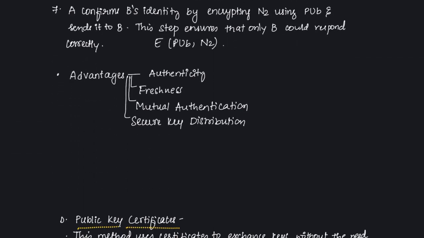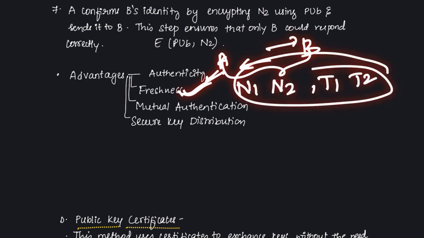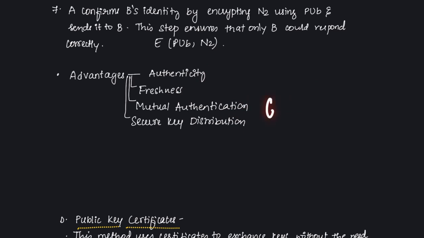Next, speaking of the advantages. First one is authenticity. By making use of the public key authority, we ensure that public keys are authentic and belong to either A or B, whichever is being claimed. Then freshness. By making use of N1 and N2, and timestamps T1 and T2, we prevent relay attacks, so it is fresh. Then mutual authentication. Again, step 6 and step 7 make sure that mutual authentication is addressed for both user A and user B.